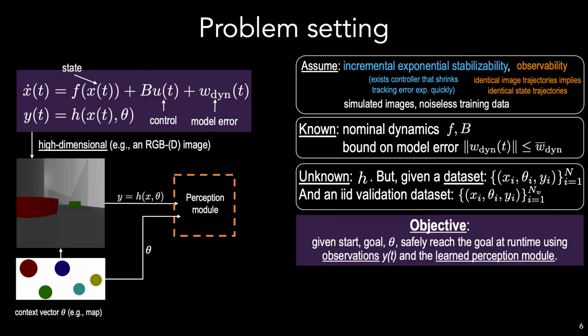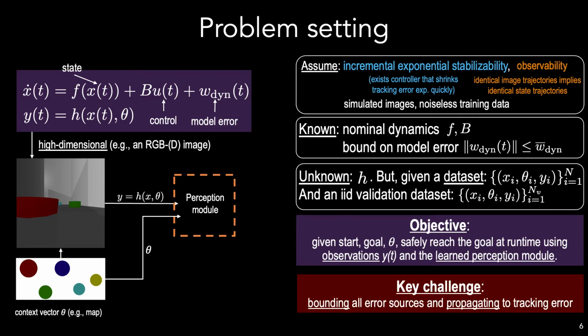Our goal is, given the learned perception system, to plan a trajectory that safely reaches the goal at runtime when only using images and the learned perception module to control the system. The key challenge in achieving such guarantees lies in bounding all of the error that the system is subjected to, and then propagating all of those errors through the entire autonomy pipeline to determine how that will impact where the system will potentially end up.